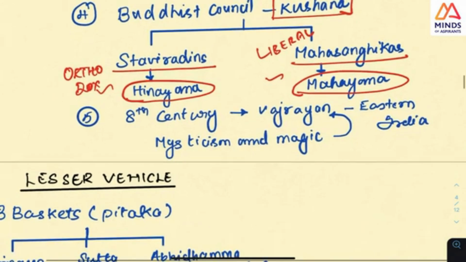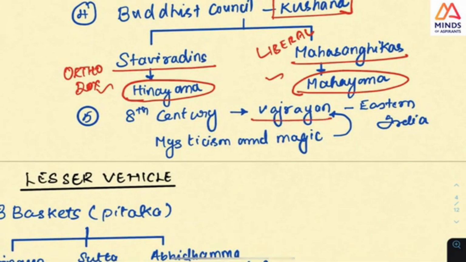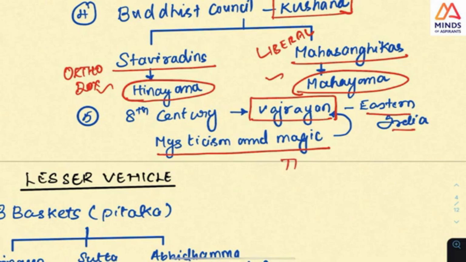And one more type is there, which is Vajrayana. This is Hinayana, Mahayana and Vajrayana. This came later, around the 8th century, and this is kind of mysticism, and in Tibet this is what is there, kind of mysticism and magic. In Eastern India it was very prominent, but in Tibet it is very prominent now. And Hinayana in Sri Lanka. So this is the difference that you should know.